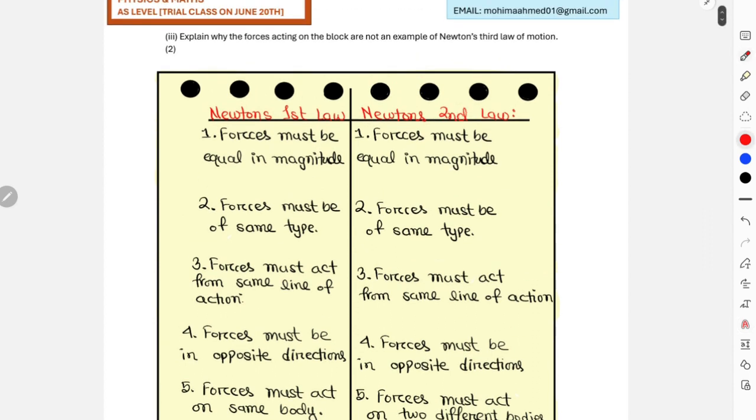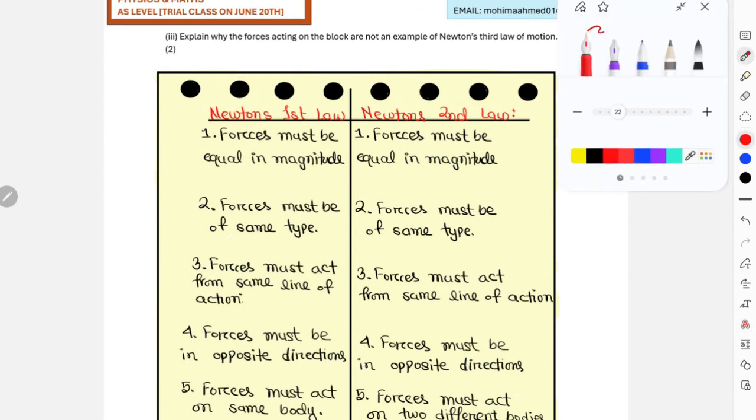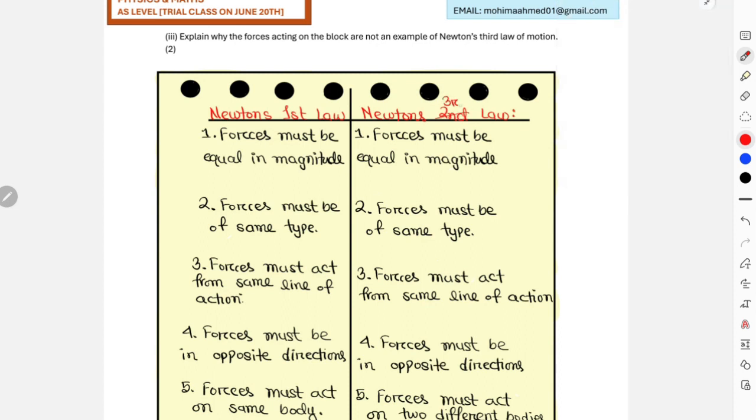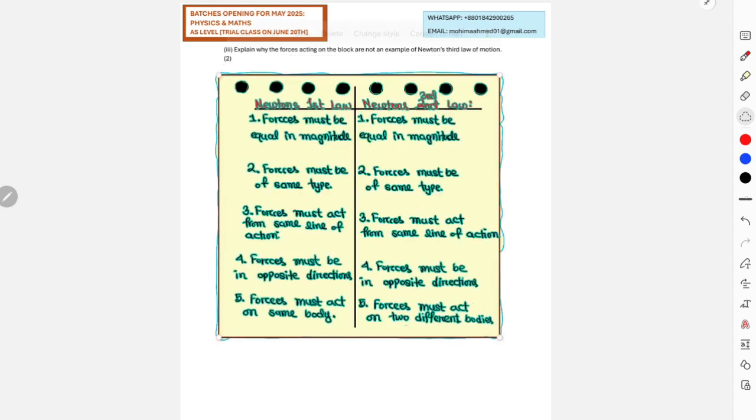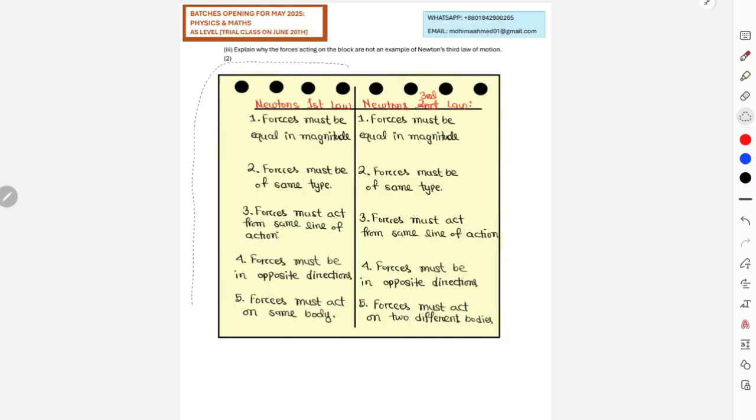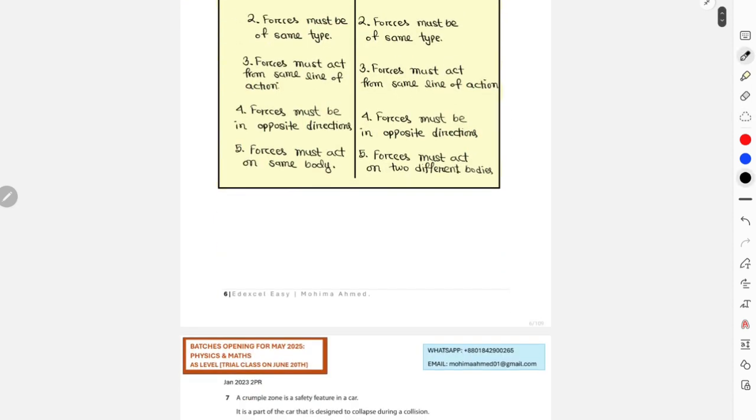And I should just correct this. This is third law. And they're giving you 2 marks for this question. I'll write the answer for that part in this section.